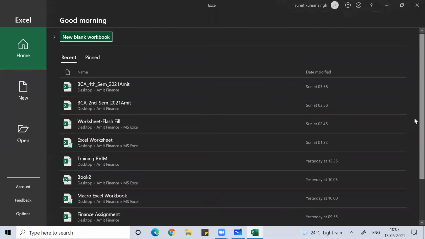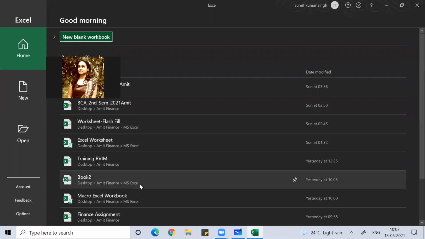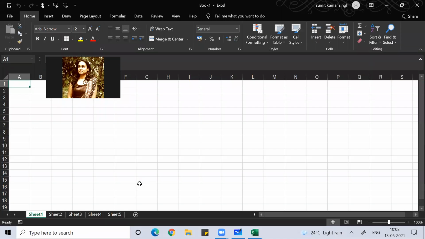In case I miss the location of any file, I can check the location of that file from here, and thereby I can click on it again. You can see where all I have saved them. Or in case we have worked on a certain Excel file very recently which we were not able to save because of power fluctuation or any other reason, we can get that also in the auto recovery option here.